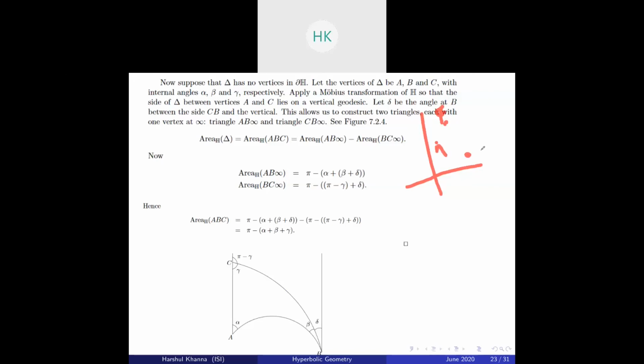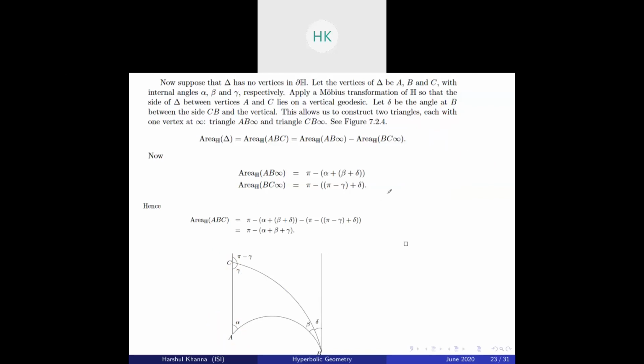This is A, this is B, and this is C. Now you apply a rotation across A to ensure that C lies on a vertical line passing through A. Applying Mobius transformations, you get this vertical line, and B will be at an arbitrary point in the plane. So consider the geodesics connecting them.